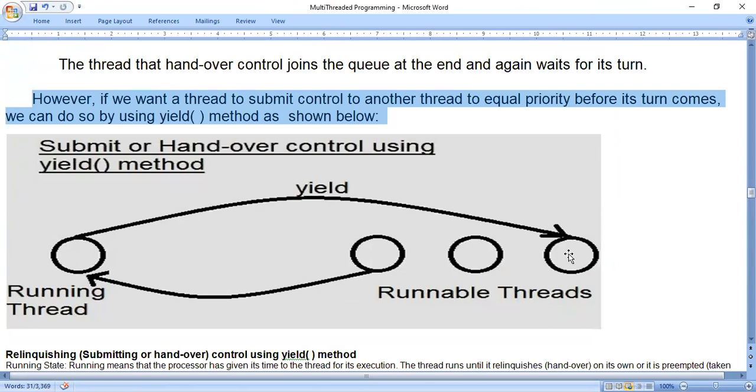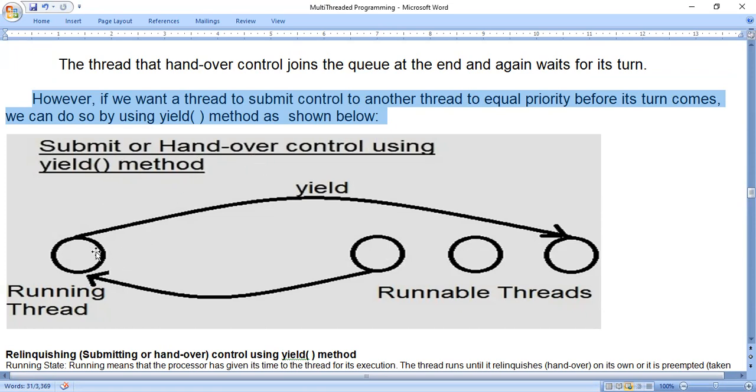We should understand the key difference between running and runnable. Runnable state means ready to start working, ready to work. Running means already working, already in process. Runnable means ready to process. Running means already it is in process. So if there are many threads and you use the yield method, you submit or hand over control using the yield method.